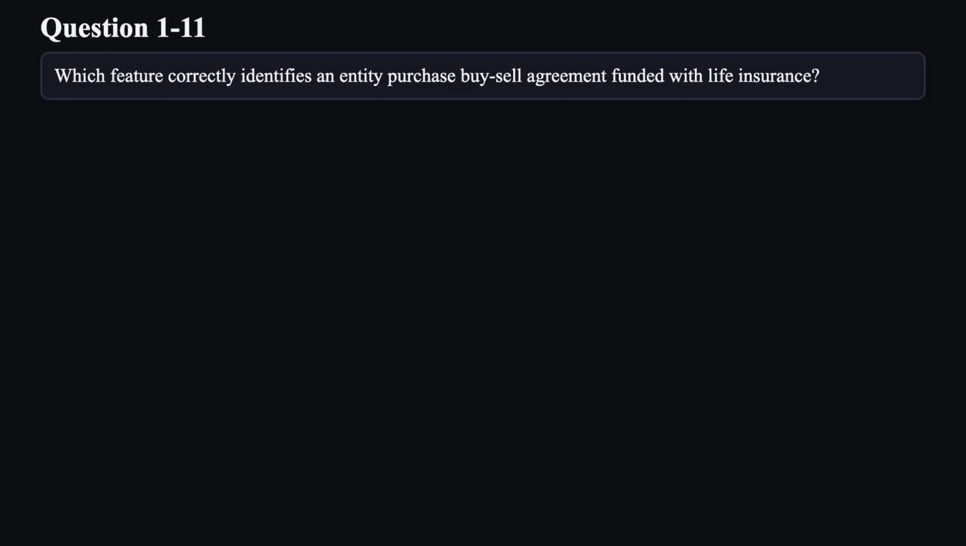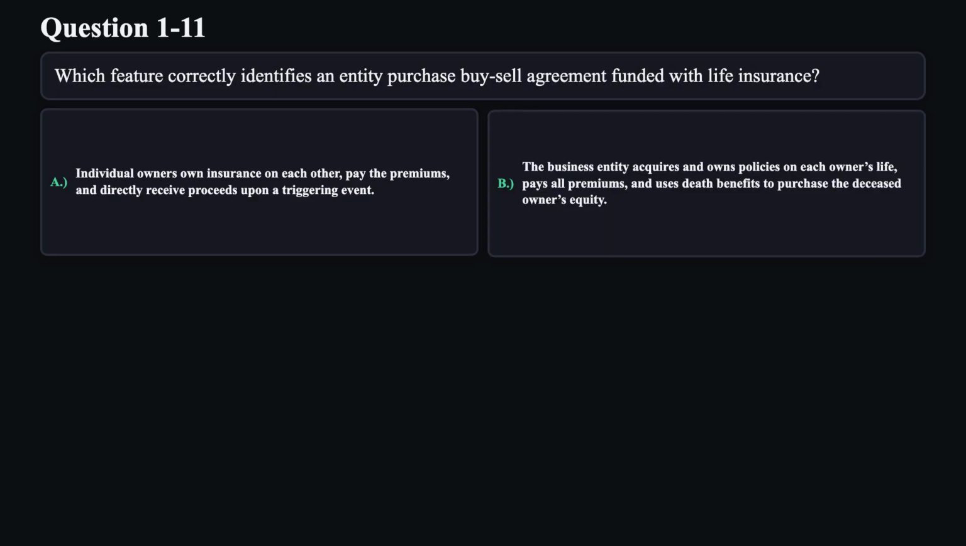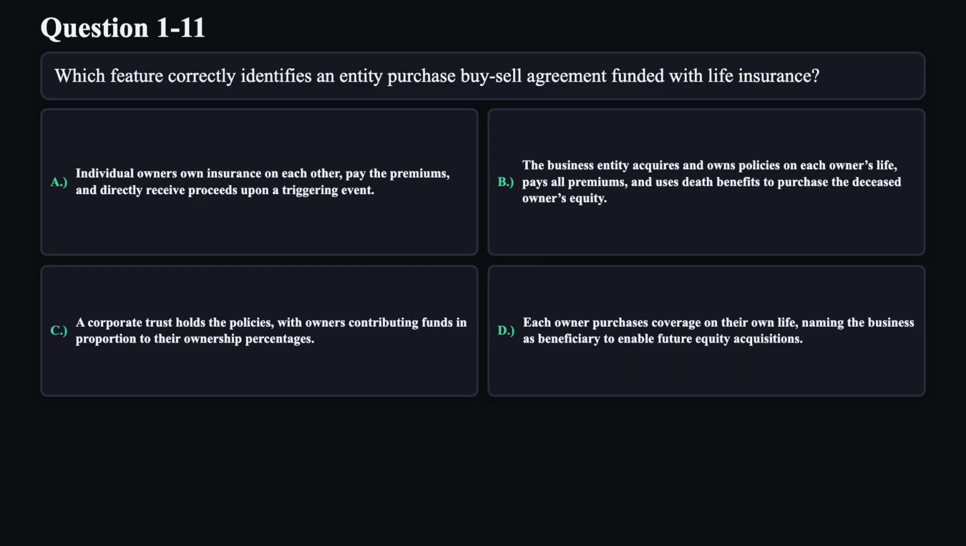Question 11. Which feature correctly identifies an entity purchase buy-sell agreement funded with life insurance? A. Individual owners own insurance on each other, pay the premiums, and directly receive proceeds upon a triggering event. B. The business entity acquires and owns policies on each owner's life, pays all premiums, and uses death benefits to purchase the deceased owner's equity. C. A corporate trust holds the policies, with owners contributing funds in proportion to their ownership percentages. D. Each owner purchases coverage on their own life, naming the business as beneficiary to enable future equity acquisitions.